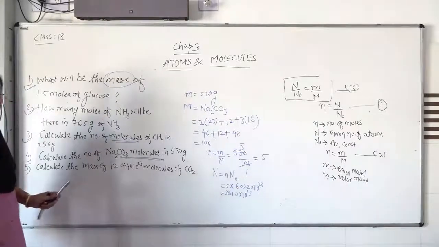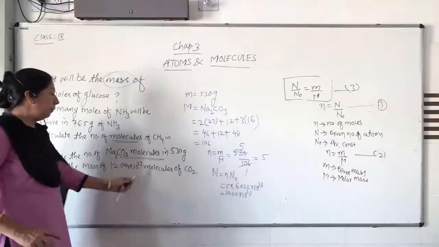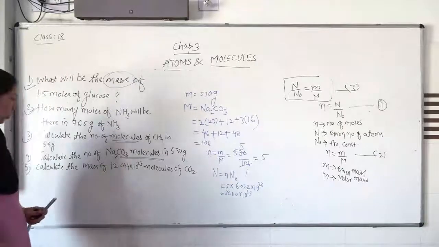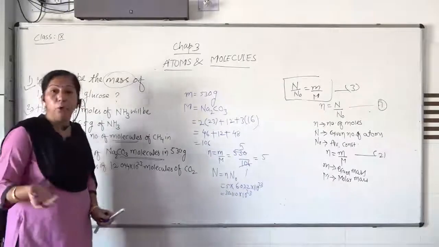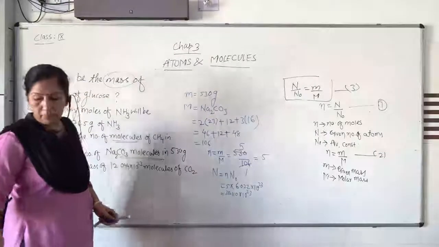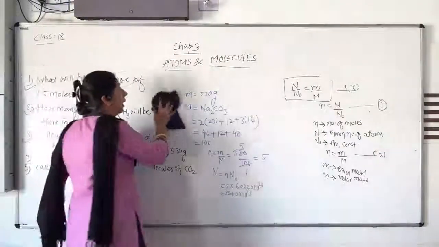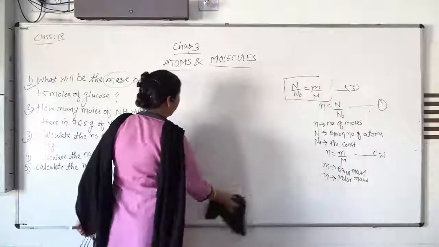And the last example is: calculate the mass of this number of molecules of carbon dioxide. What is asked? Calculate the mass of 12.044 into 10 raised to 23 molecules of carbon dioxide. Here small m you have to calculate. So let us start here. What is given?